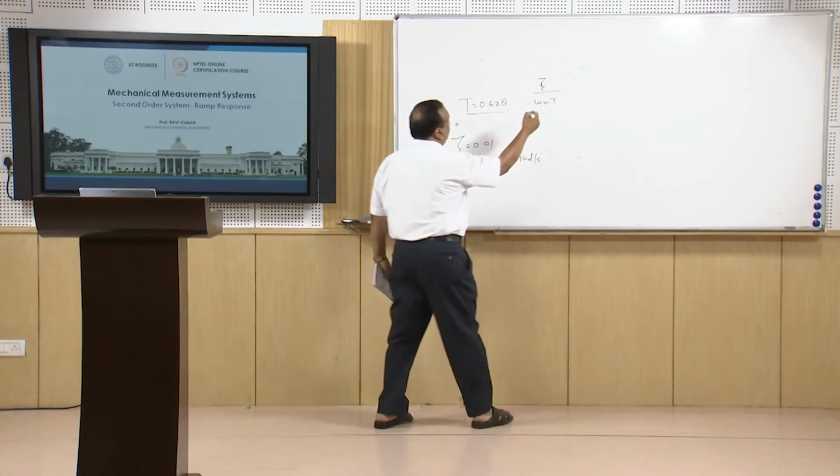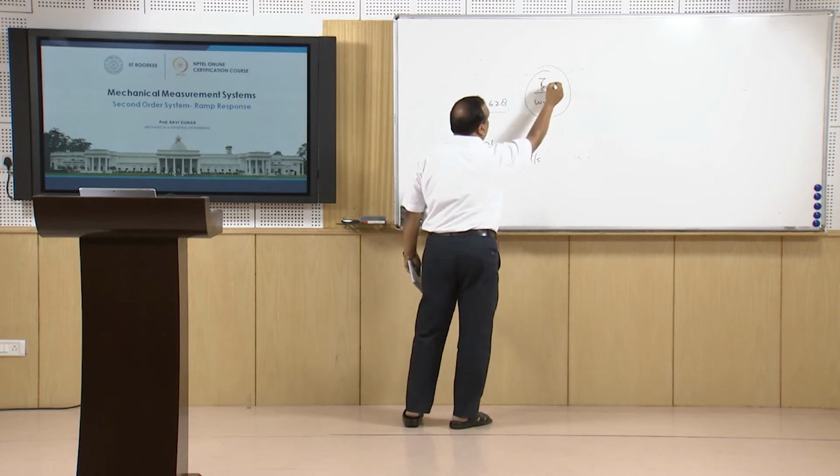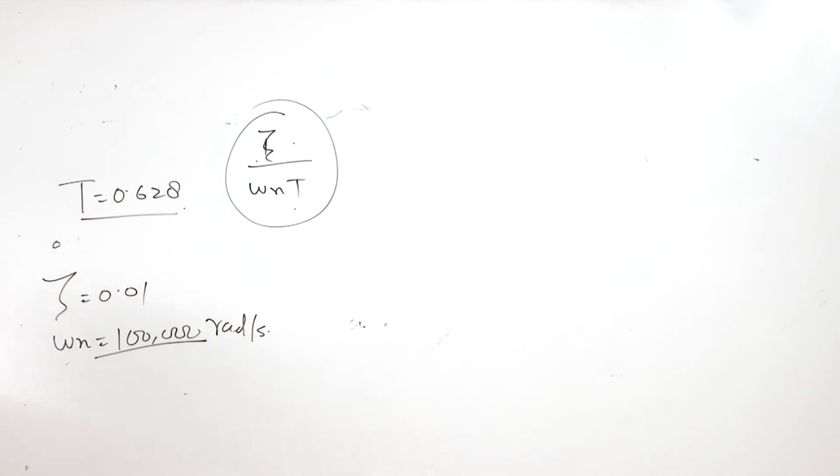And you can see from here, if you put in the values, this low value of t, which could have incurred very high error, is compensated by the very high value of natural frequency.